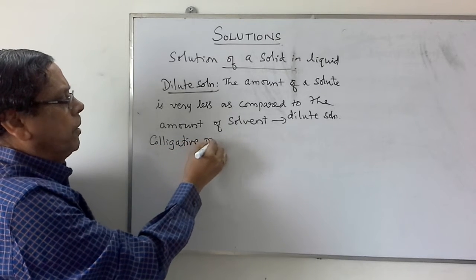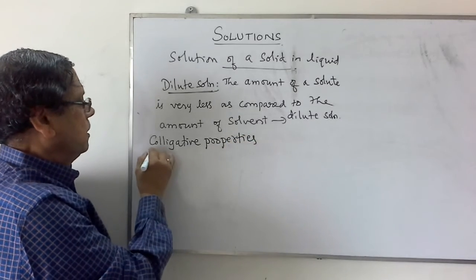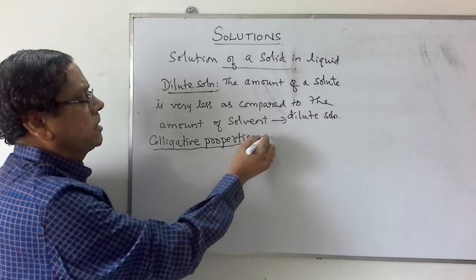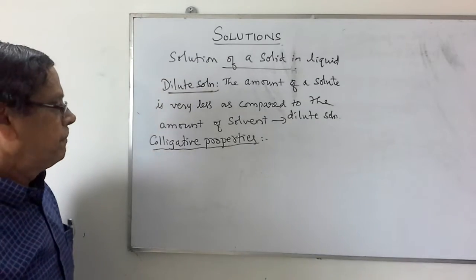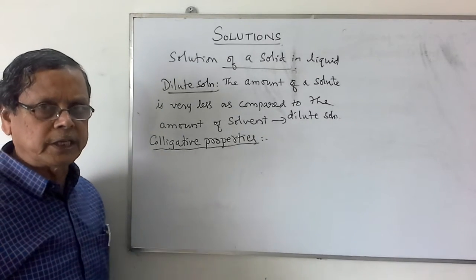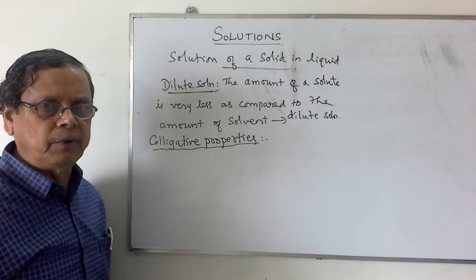For these colligative properties, we study these dilute solutions. There are 4 colligative properties that we study, but actually there are 5, though one is mixed with the other one.